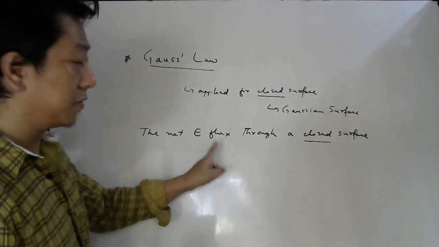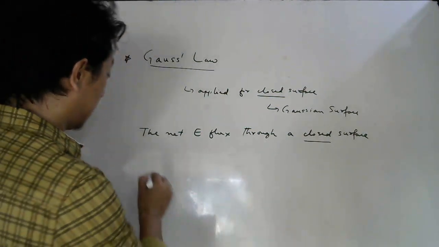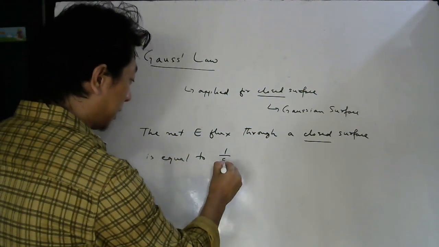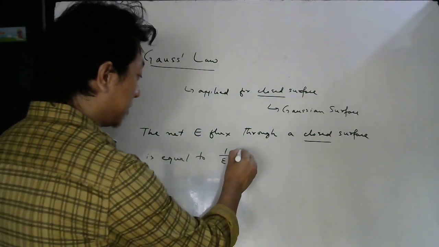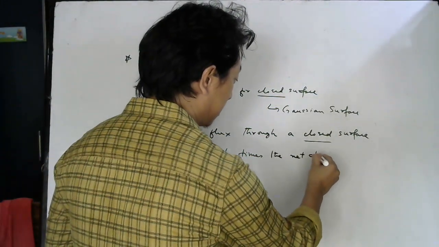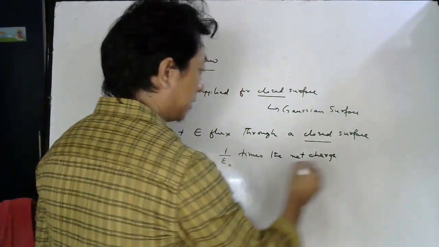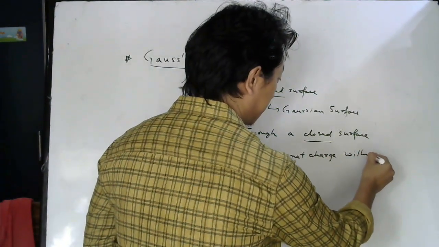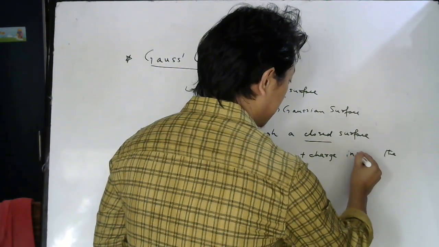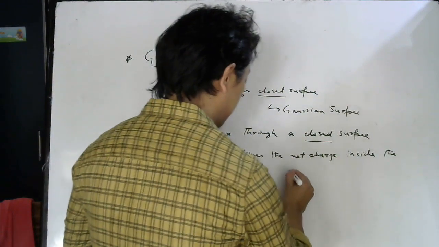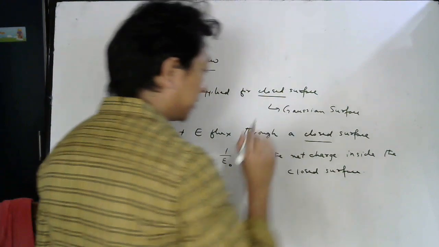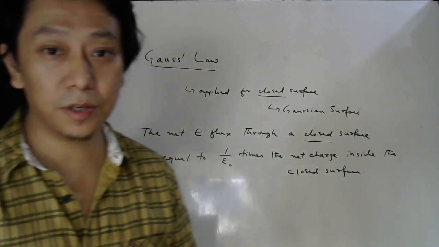So the net electric flux through a closed surface is equal to 1 by epsilon naught times the net charge within the closed surface, inside the closed surface. That's it. So this is the statement of Gauss law.